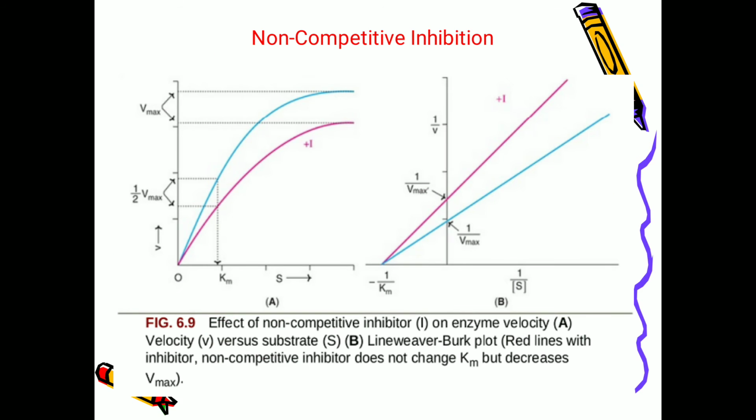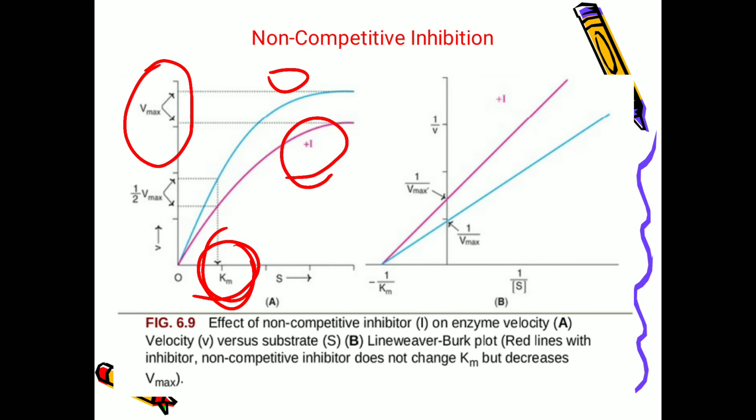When it comes to the graph, you see that Km is unchanging, in the presence or absence of inhibitor. The Km is the same, but the Vmax is changing. In the presence of inhibitor, the Vmax is lowered, that is, it is decreased, and in the absence of inhibitor the Vmax is more.